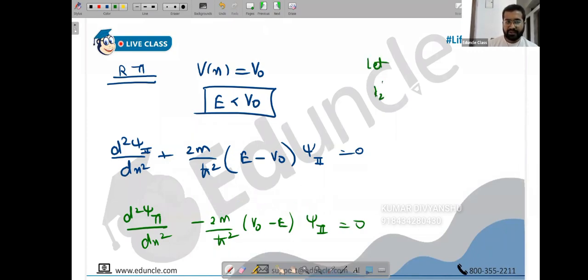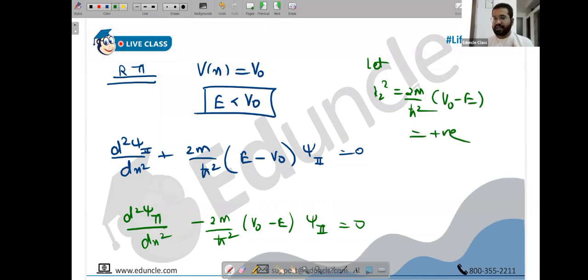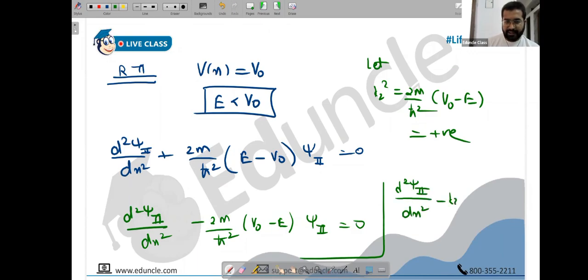So now I can take k2 square to be 2m upon h square into V0 minus E. And since V0 is greater than E, this is positive, so it's okay. K2 will be real. Otherwise E minus V0 would be negative, E is lesser, and it would become complex. K cannot be complex. So now it's real, so it's fine. So what happens to our equation? We have d square psi 2 upon dx square minus k2 square into psi 2 equals 0. Copy please.